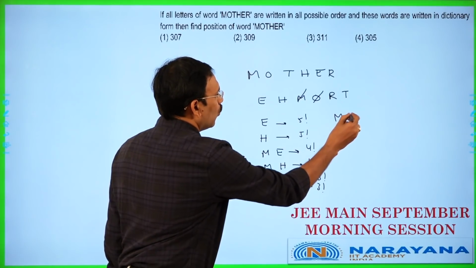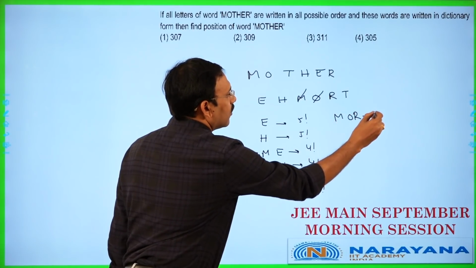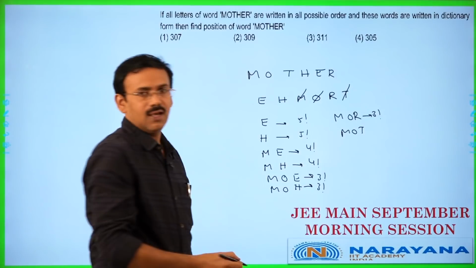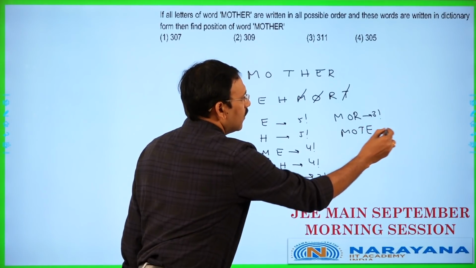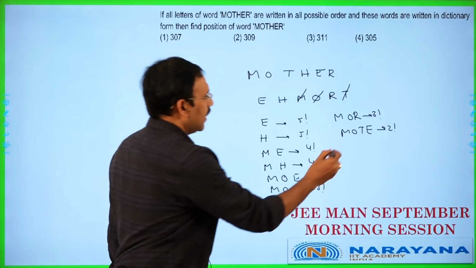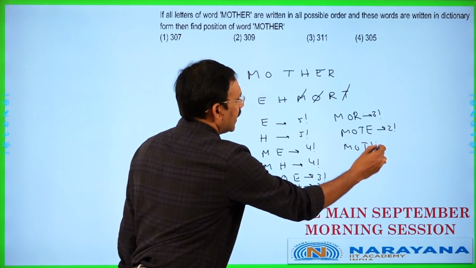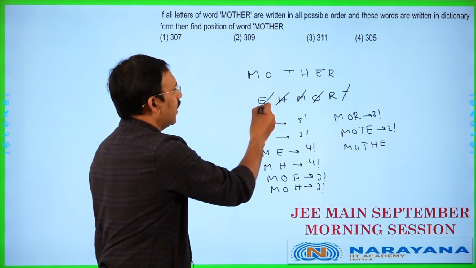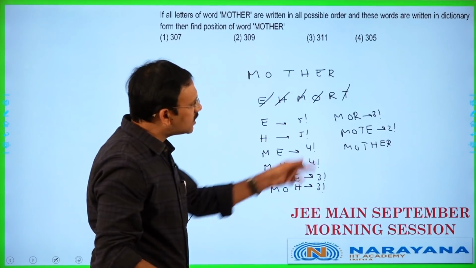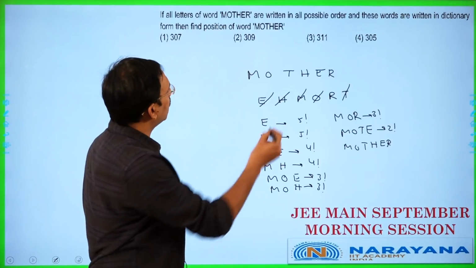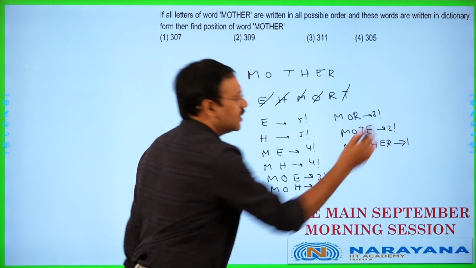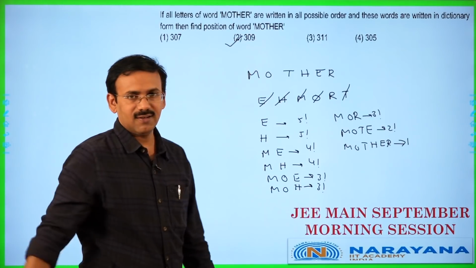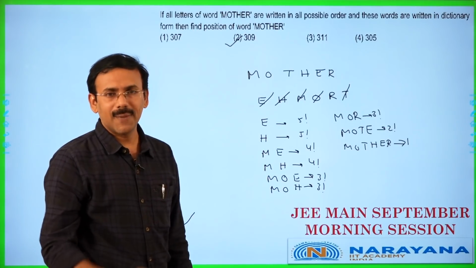Then M-O-R. Also we don't require, 3 factorial. Then M-O-T, we require T and come to E. M-O-T-E, we don't require, so 2 factorial. M-O-T-H. H we require, so cancel, then come to E. E also we require, come to R. So these many words are just before MOTHER. For MOTHER also he is asking 1 rank, and hence it is 1. If we sum all these things, we are going to get 309. So this is the rank of the word MOTHER.